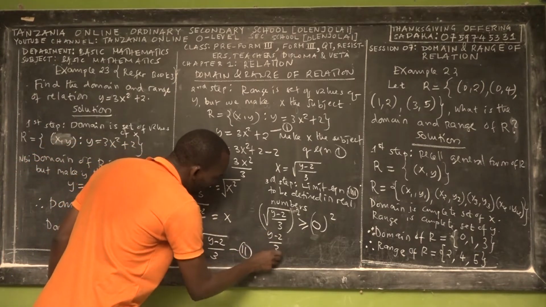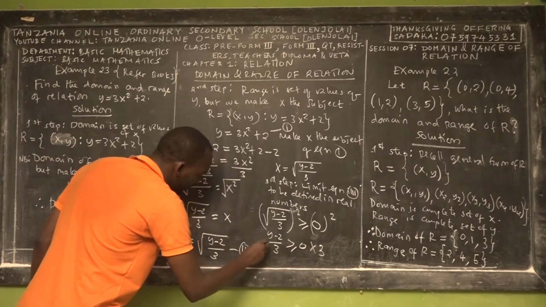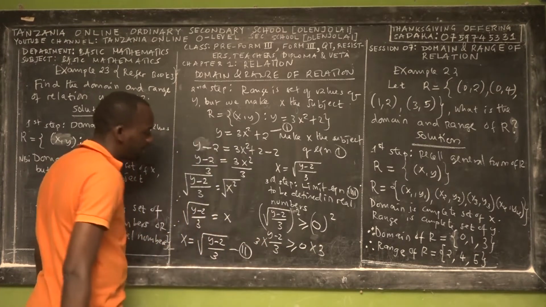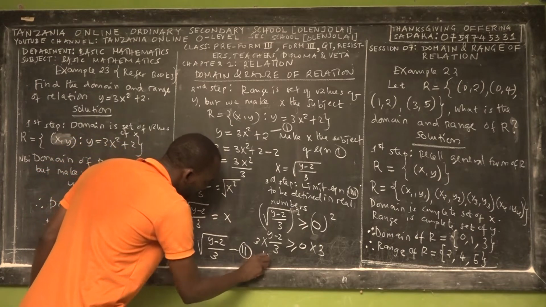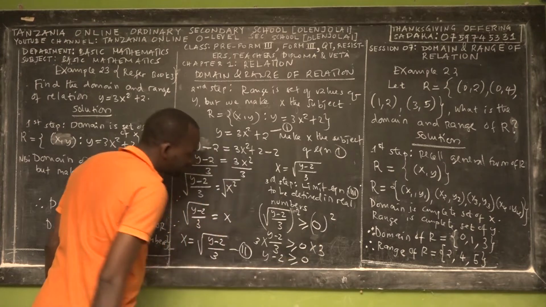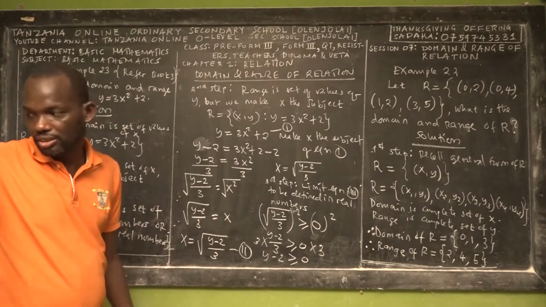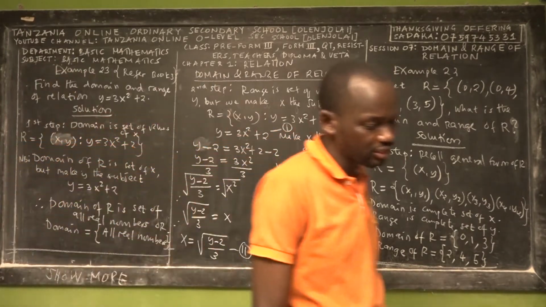(y minus 2) over 3 is greater than or equal to 0. So multiply by 3 on both sides. So this makes what? y minus 2 is greater than or equal to 0. Make y the subject. So to make y the subject, you'll find something which is very interesting, okay?